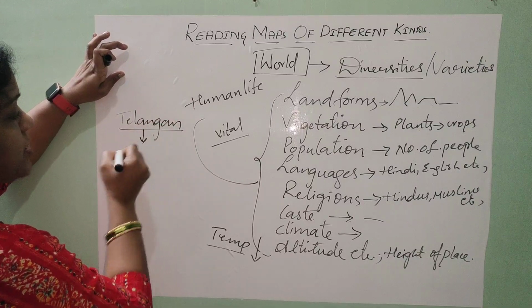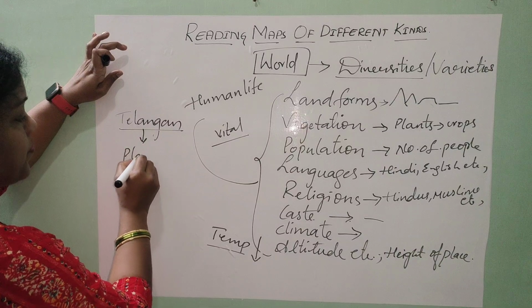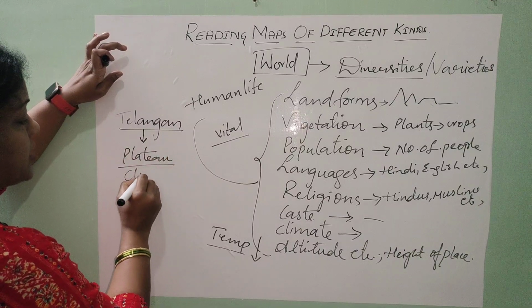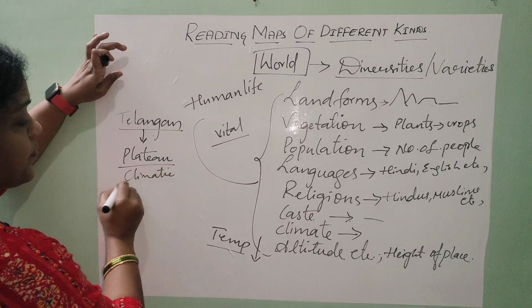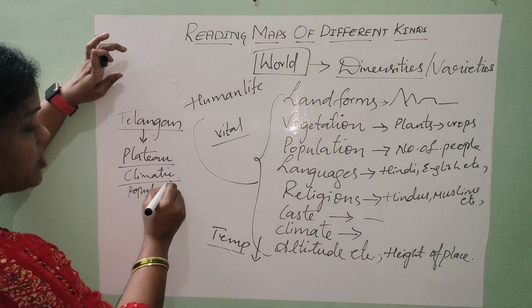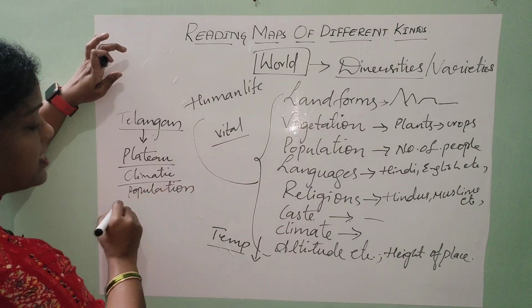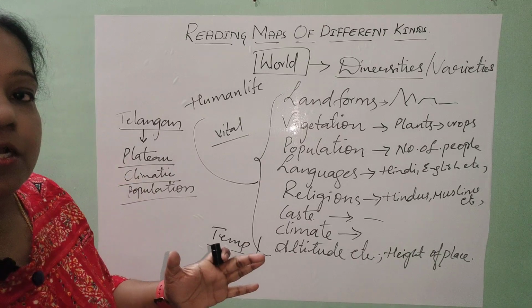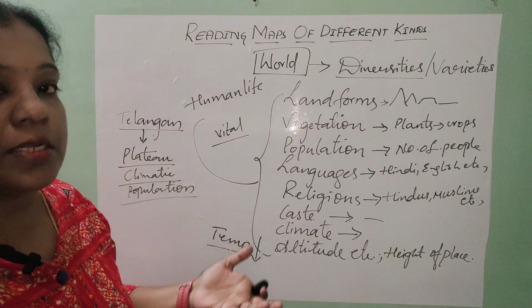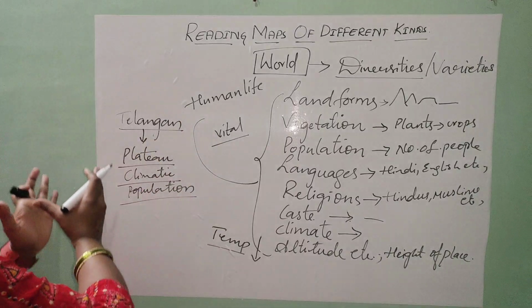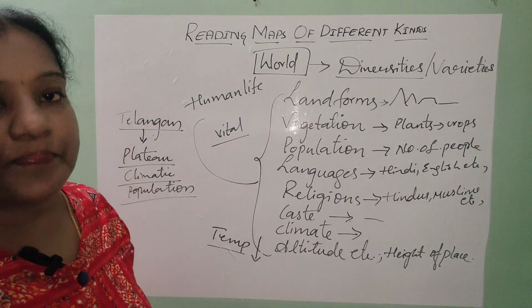Definitely I have to focus on the landform, plateau. What will be the climatic condition? What is the population? If I want to live in this place, I have to consider all these diversities, whether I am going to be convenient to live in Telangana or not. Depending on these diversities, definitely I have to prefer a detailed study.